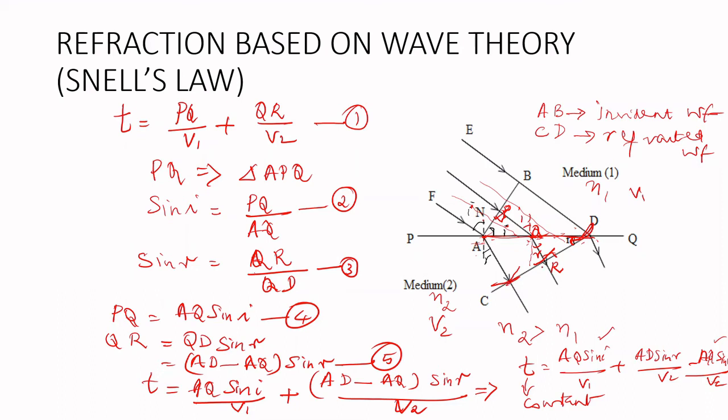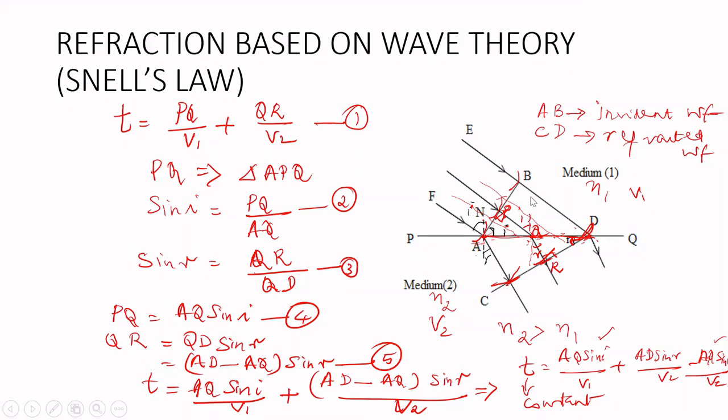It's the tangent only we have drawn, and we have joined them so that it forms a refracted wavefront. As well as here also there will be spherical waves whose tangents are joined to form the wavefront, the incident wavefront called AB.